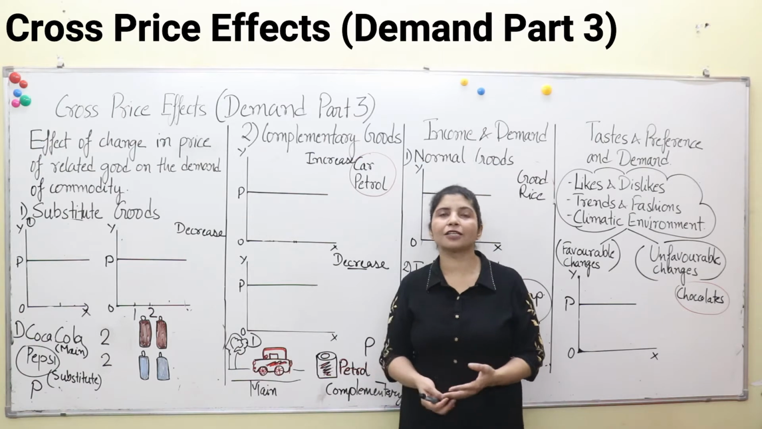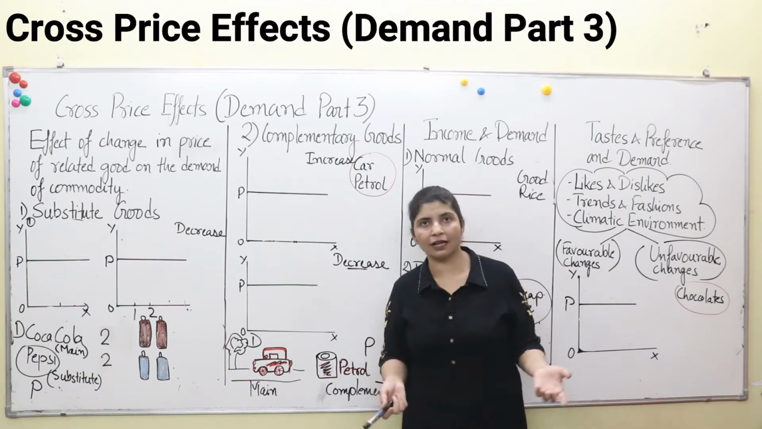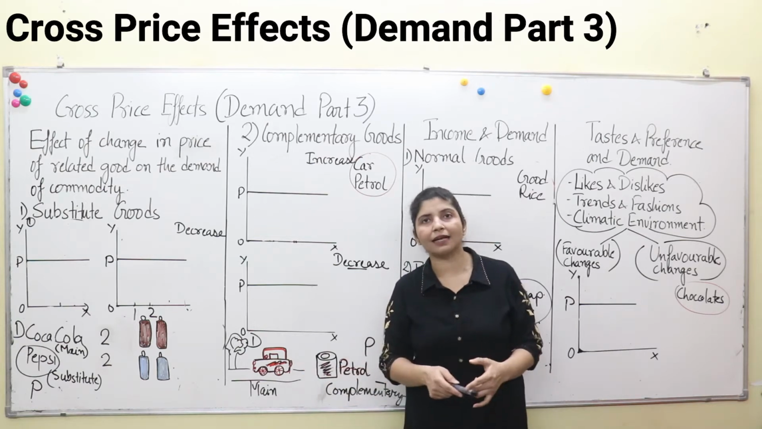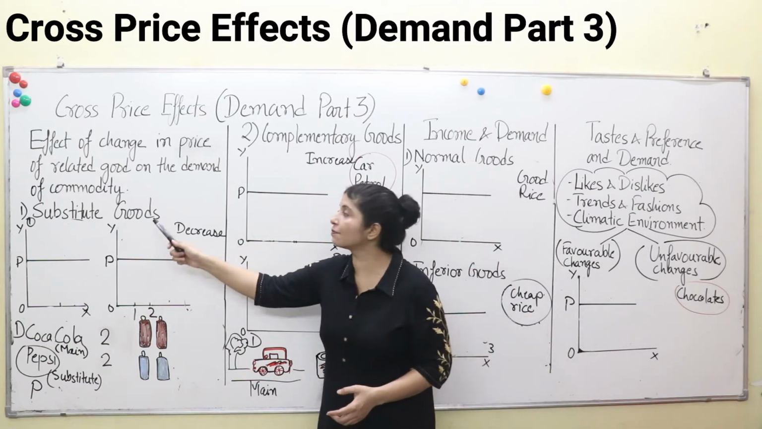In case of your spices, or in case of the camera I am using for shooting this video, see here battery is there and camera is there. If battery is not there, camera will be useless. So they are complementary goods. First we will take the example of substitute goods.